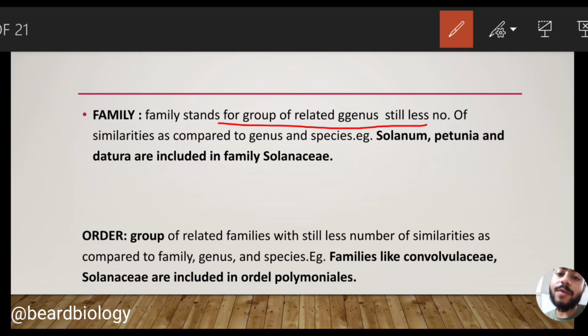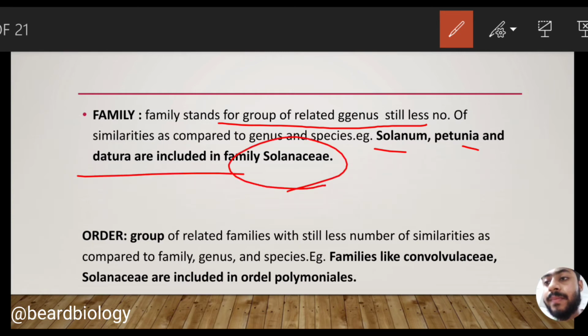Family means a group of genera which have similar characteristics, but these characteristics are less prominent than the similarities found between the individuals of the same genus or species. I think you have understood. Now let me take an example: Solanum, Petunia and Datura are included in the same family, that is the Solanaceae.